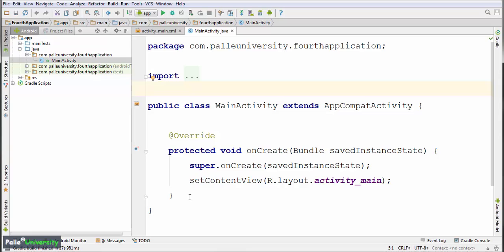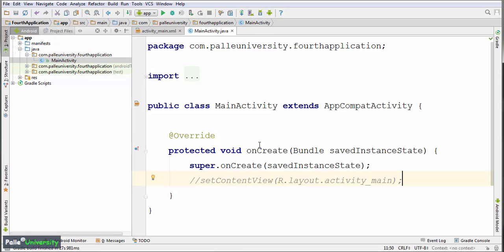First, let us test what will happen if I remove this line. To remove any piece of code, you can use comment lines like this. Once you comment this code, it will become gray color. Gray color means this piece of code will not be executed. Now let me run the application.